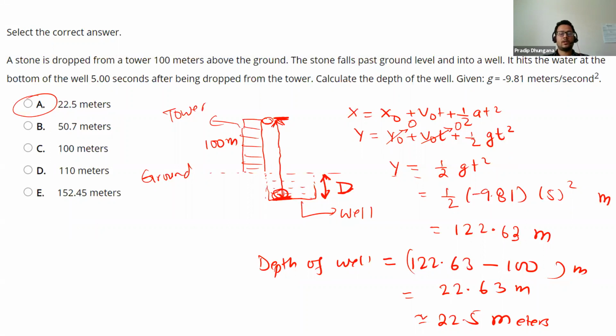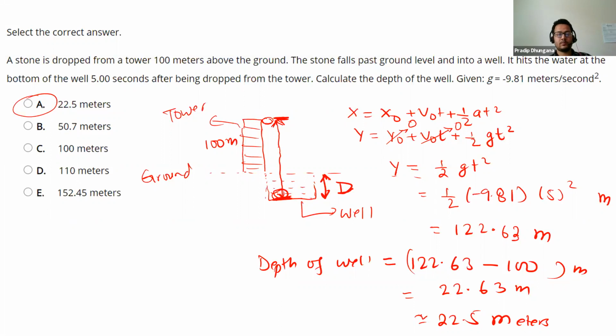So in that way, we can calculate the depth of the well. I know this problem is a little bit difficult. We have to modify our displacement equation for the given situation. First we have to calculate the total vertical displacement, and from that we subtract the tower height so that we can get the depth of the well.